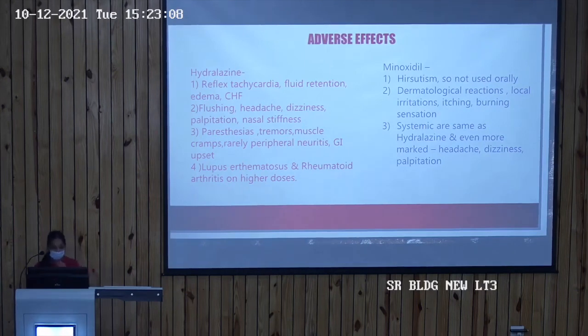Now coming to the adverse effects of minoxidil, the oral use of minoxidil causes hirsutism, so because of it, it is not used orally nowadays. Minoxidil is used for topical application in alopecia areata and in hair growth in male pattern baldness, so it causes dermatological reactions such as local irritation, itching and burning sensation. It also causes the systemic side effects which are due to the vasodilation, which are the same as hydralazine and even more marked. These are headache, dizziness and palpitation.